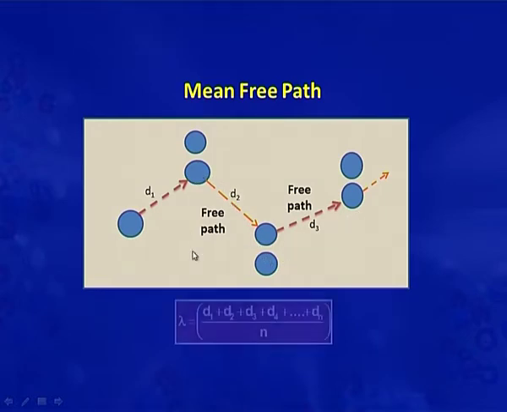This molecule is travelling, and this free path is D1, this free path is D2, and this is D3. So, we can calculate the mean free path as lambda equals D1 plus D2 plus D3 plus D4 and so on, divided by the number of collisions between them.